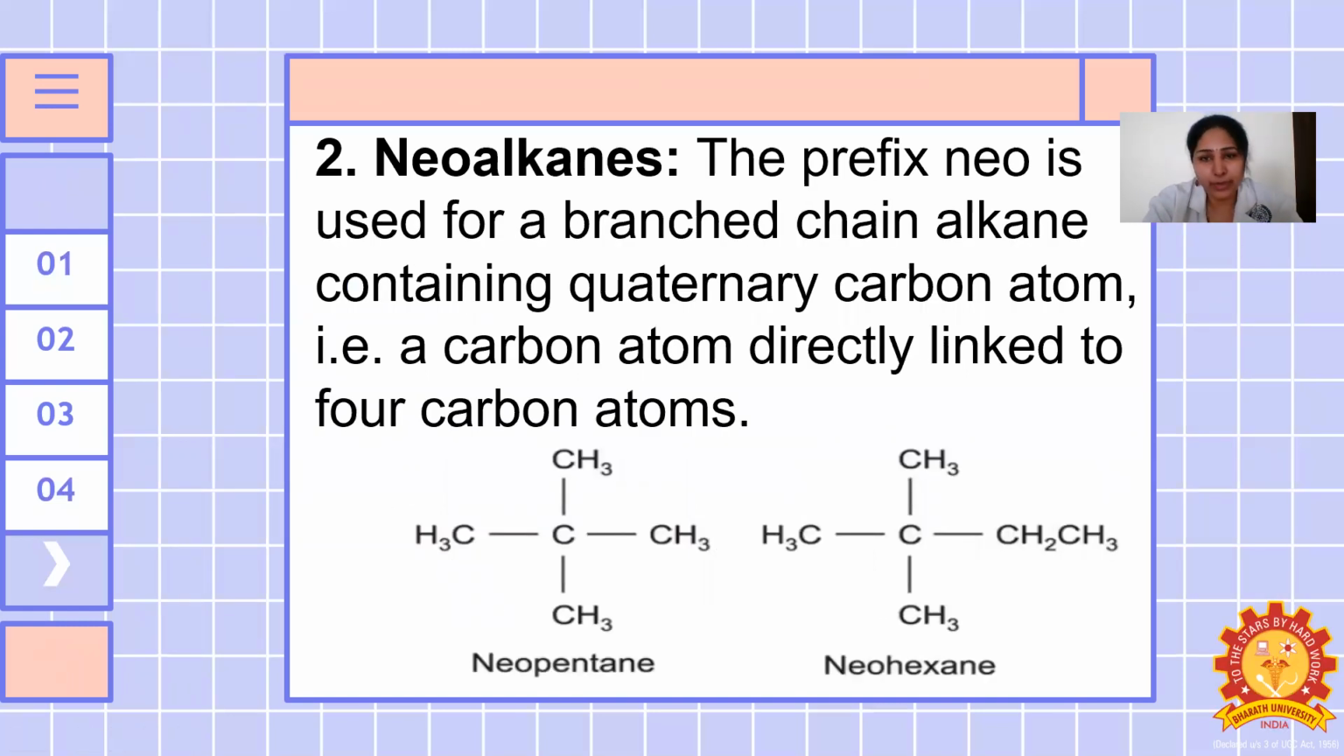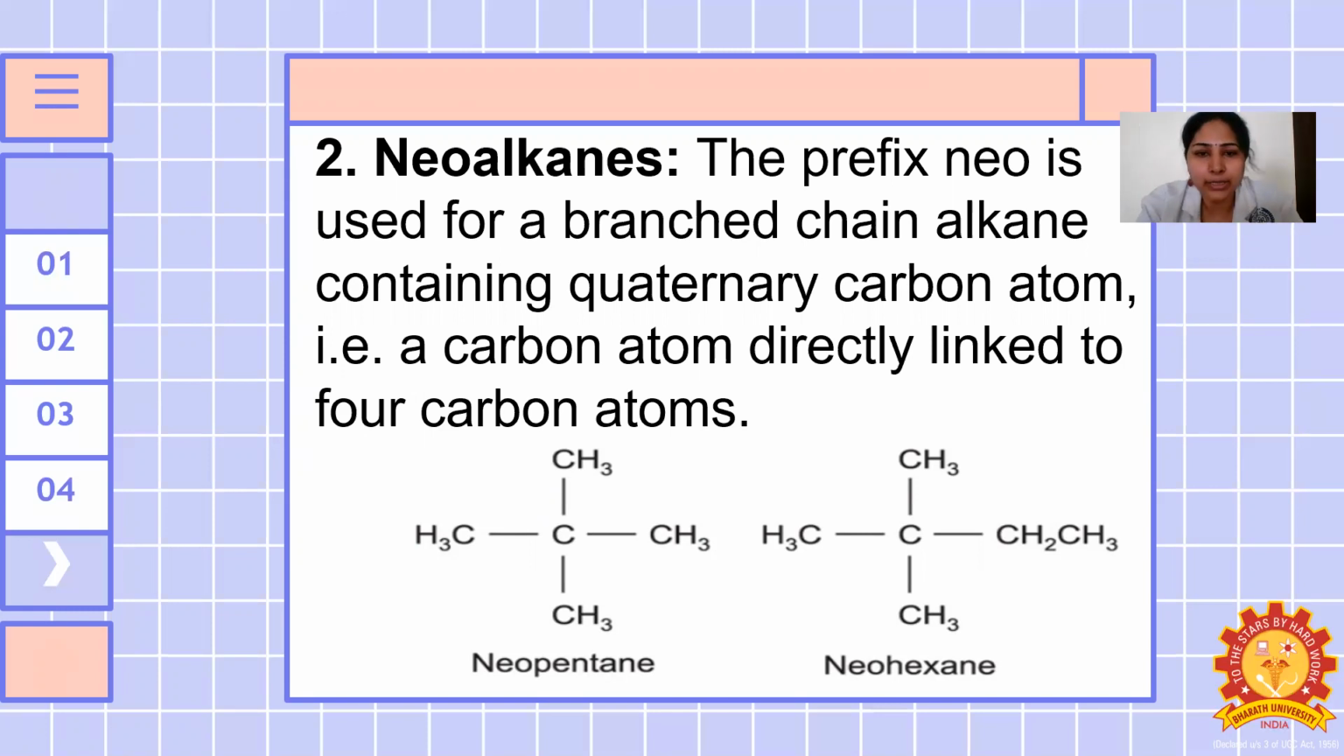So neoalkanes, as I have already explained. The prefix neo is used for the branched chain alkane containing a quaternary carbon atom, a carbon atom directly linked to 4 other carbon atoms. We will be using the prefix neo. So once again I will repeat, the prefix neo is used for the branched chain alkane containing the quaternary carbon atom, that is, a carbon atom directly linked to 4 other carbon atoms. So one carbon atom linked to 4 other carbon atoms is said to be the quaternary.